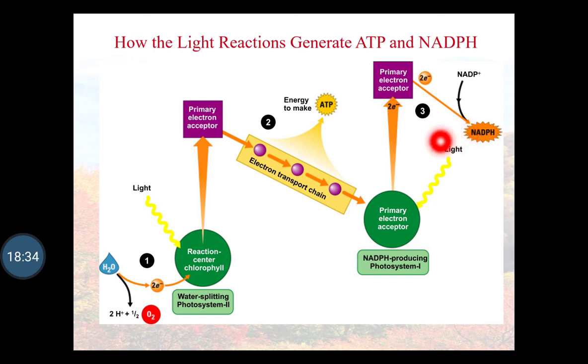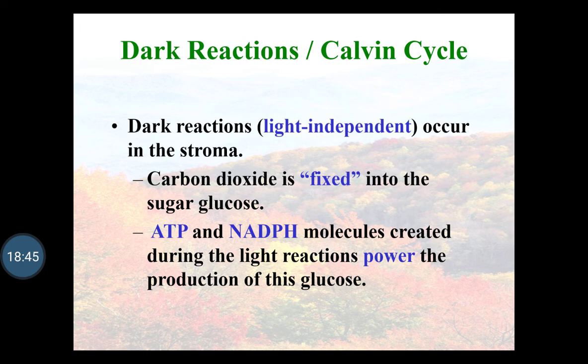So in this way the two high energy molecules are formed in the form of ATP and NADPH, which are further utilized in the dark reaction. Next is the dark reaction. It is also called the Calvin cycle. In this dark reaction, there is no need of light.